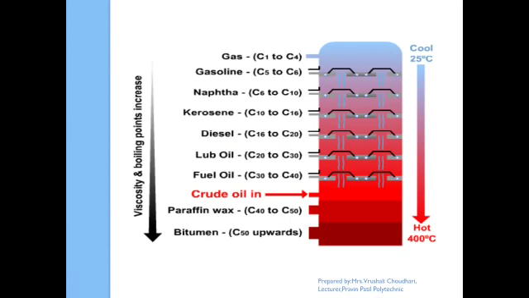Here we can observe that when we heat the crude oil at a high temperature, the temperature decreases going up the tower. First we get a gas which has carbon number C1 to C4, with a very low boiling point. At 25 degrees, gas gets separated. Temperature is higher at the bottom. Viscosity is higher at the bottom, while the boiling point increases.